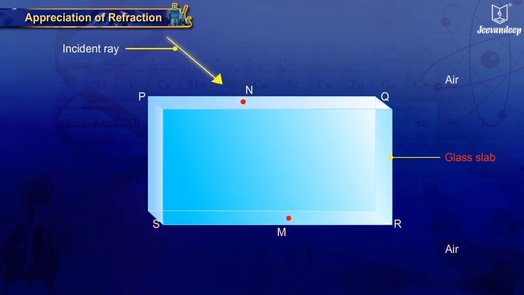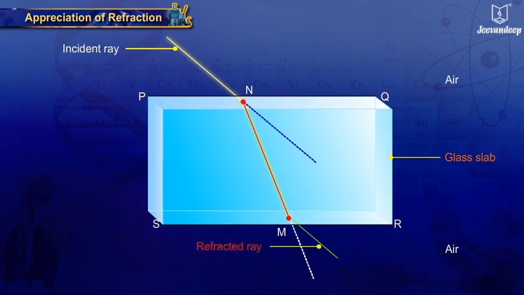The extent of change in the direction of the ray of light at the opposite parallel faces PQ and SR of the glass slab are equal but opposite. Due to this, the refracted ray emerges parallel to the incident ray but is shifted to the left side.